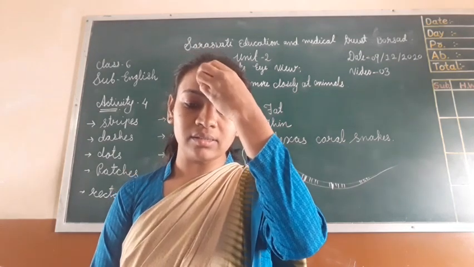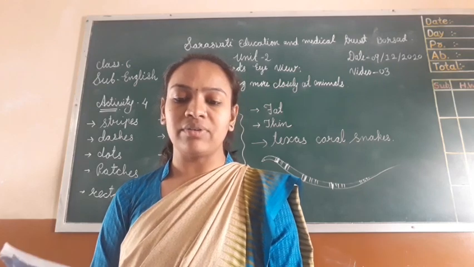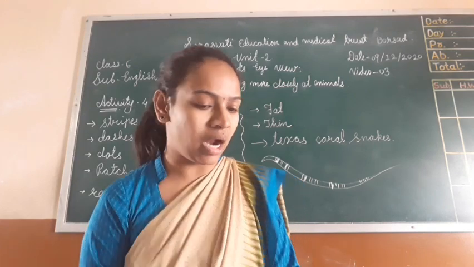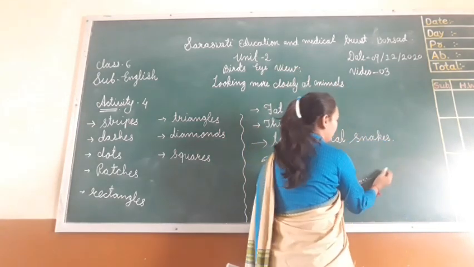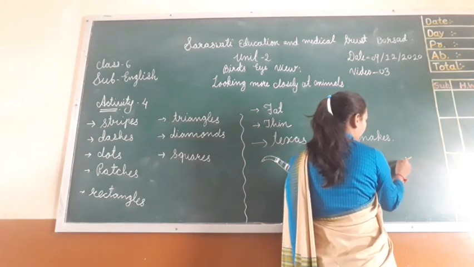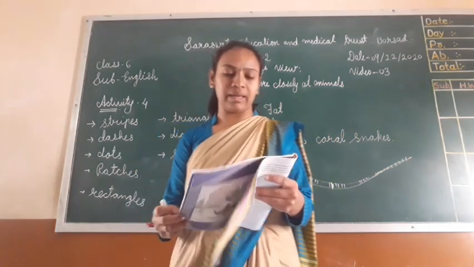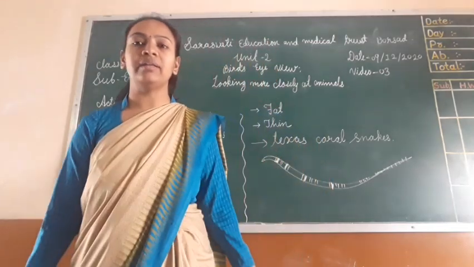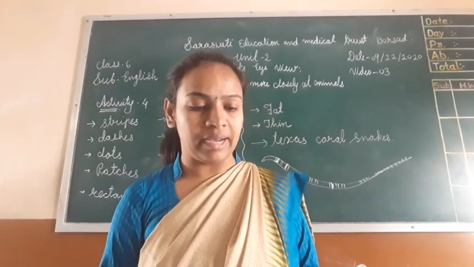The last several inches of the tail of the Texas coral snake contain several rings of black and yellow without the red rings. It means at the last, red is not found. Here black and yellow colors are found. All of you see that in the pictures.